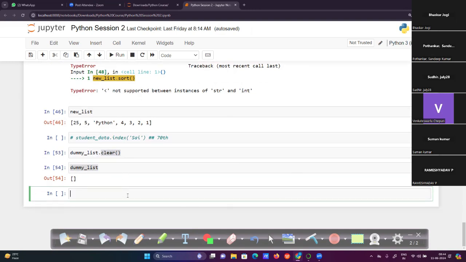Okay. So these are the methods. Another one, new list dot. We have added in this way, right?